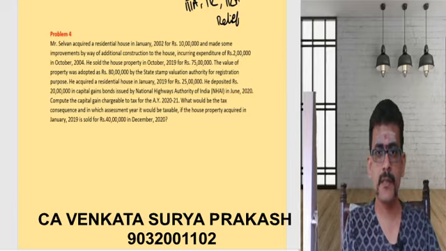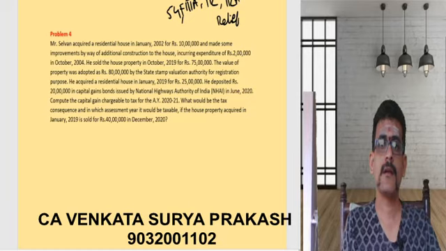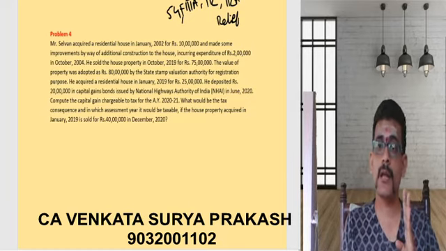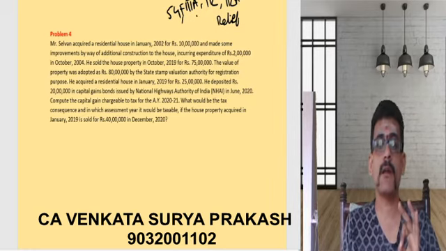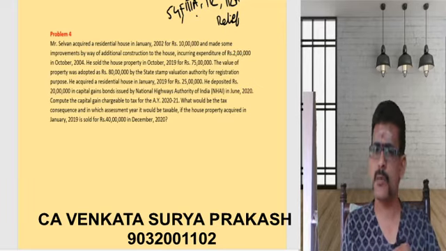If I am done with these five topics, 54F, 111A, 112, 112A, and the relief for 111A and 112, then ultimately the entire provisions of capital gains are said to be completed.